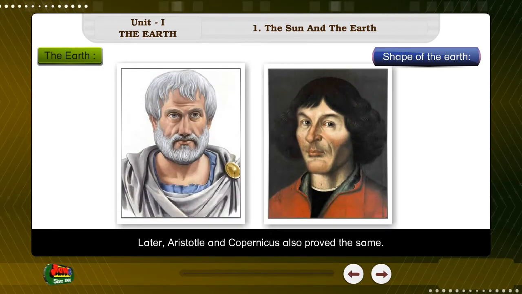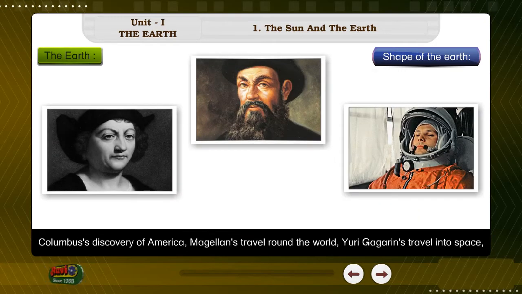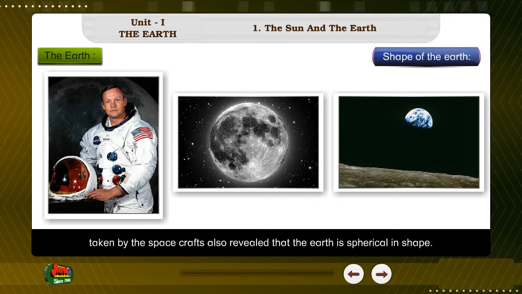Later, Aristotle and Copernicus also proved the same. Columbus's discovery of America, Magellan's travel round the world, Yuri Gagarin's travel into space, Neil Armstrong's travel to the Moon, and the photographs of the Earth taken by the spacecrafts also revealed that the Earth is spherical in shape.